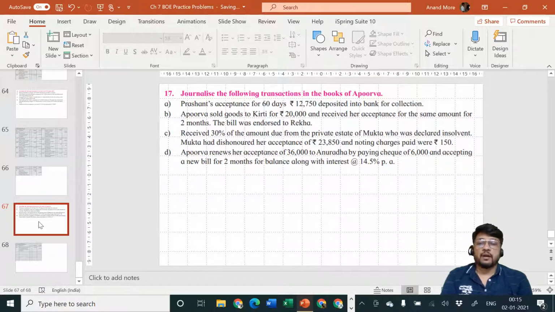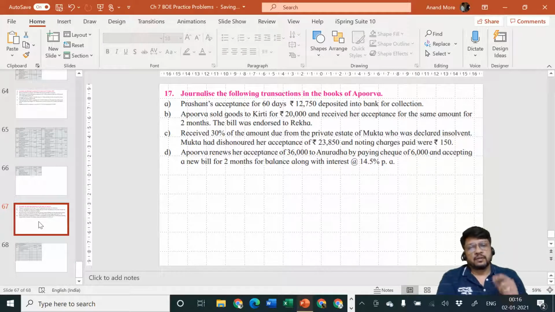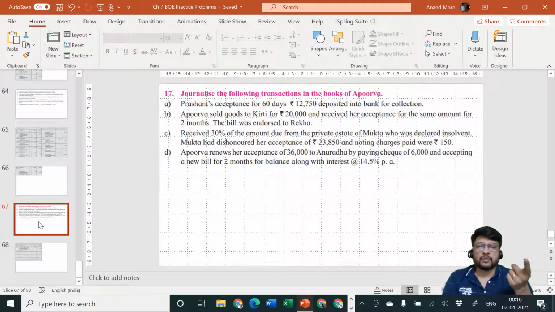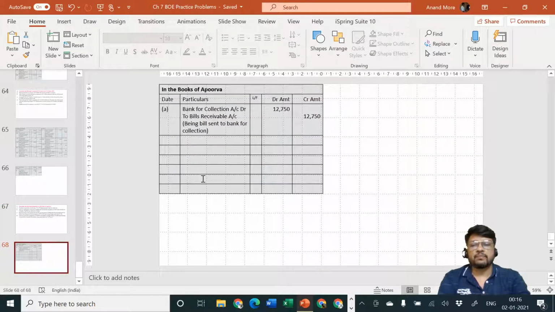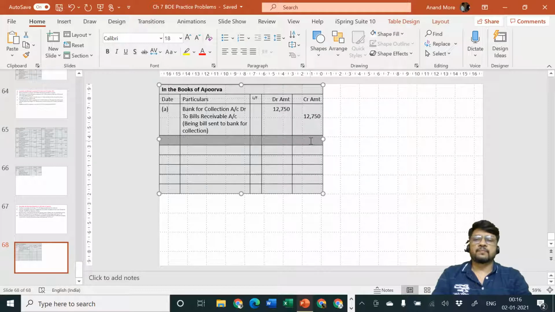Point number B. Apurva sold goods to Kirti for rupees 20,000 and received her acceptance for the same amount for 2 months. The bill was endorsed to Rekha. So there are three transactions. Number one, Apurva is selling goods to Kirti, so sale entry. Next, receiving the bill from her, so bills receivable entry. And next, he is endorsing it to Rekha, so endorsement entry. So there are three entries: sale of goods, receipt of bills receivable, and endorsement of bills receivable.